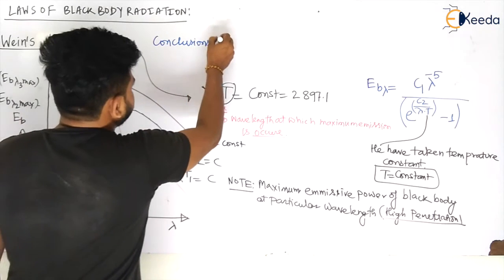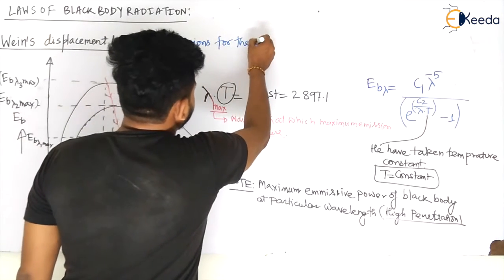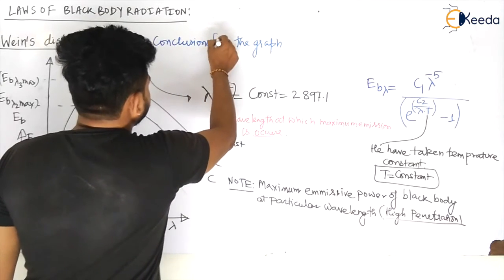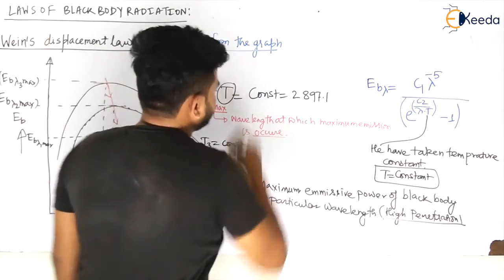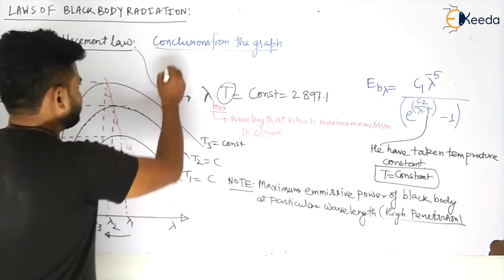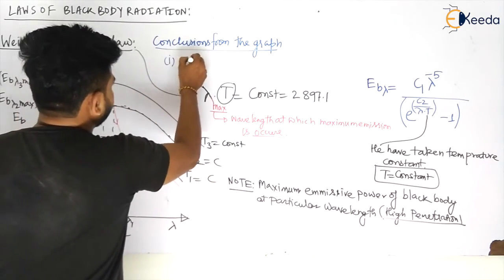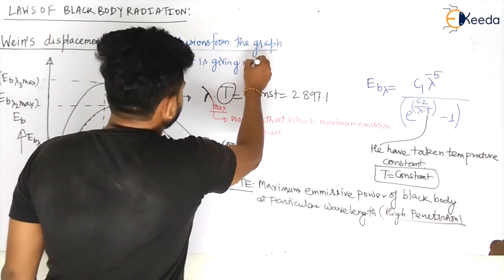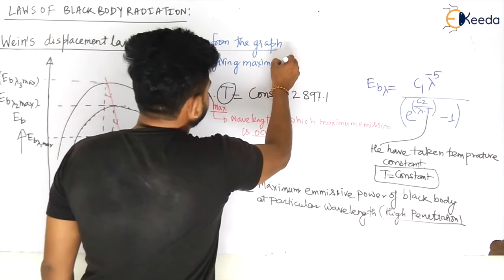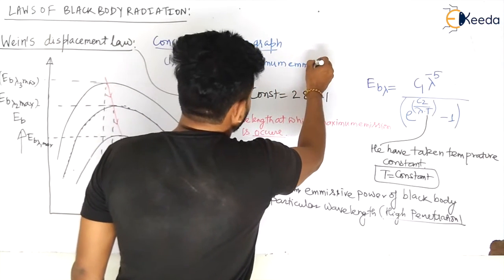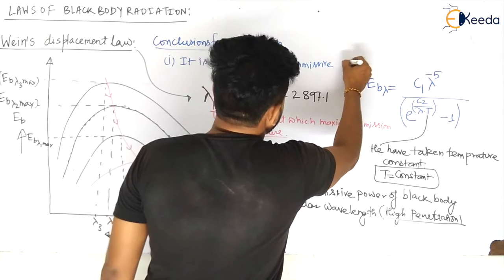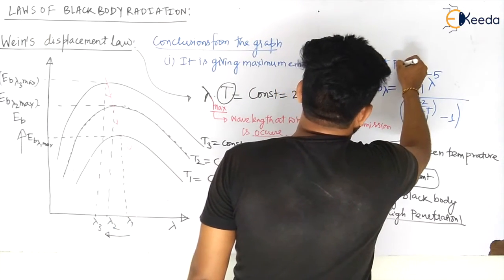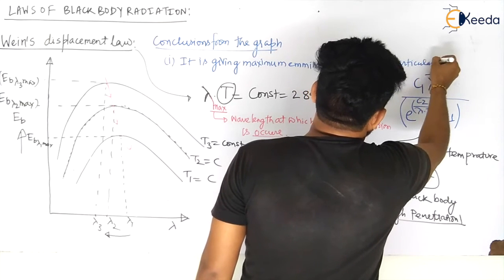Number one: first of all, what is happening is that it is giving the maximum emissive power at a particular wavelength.